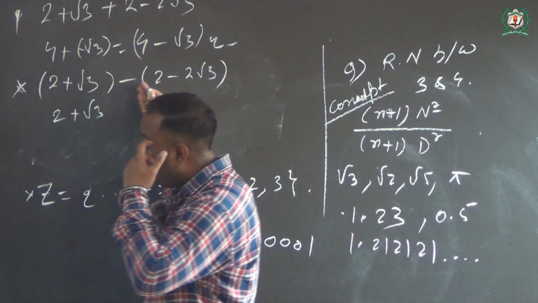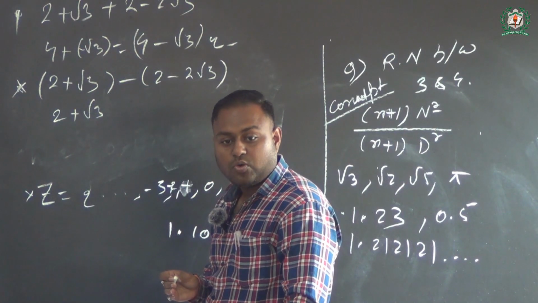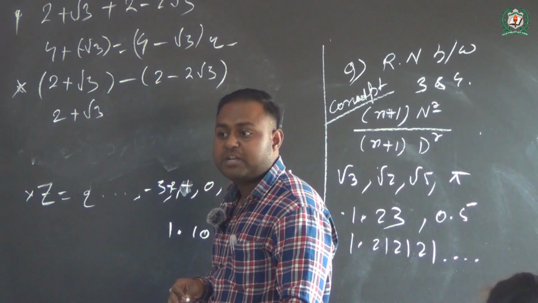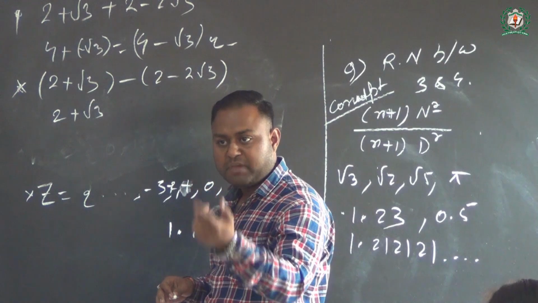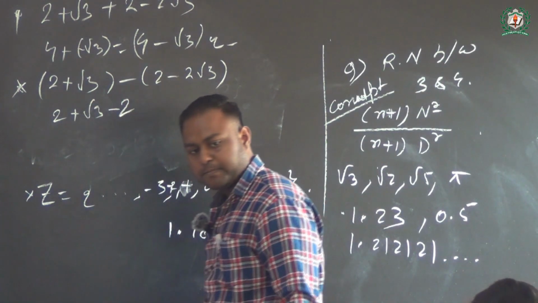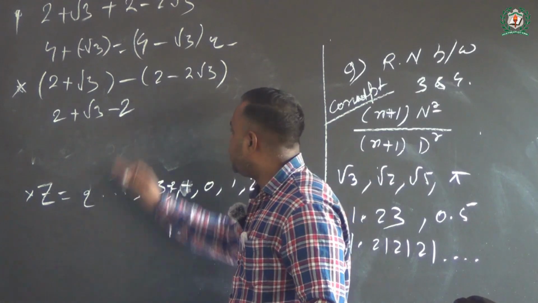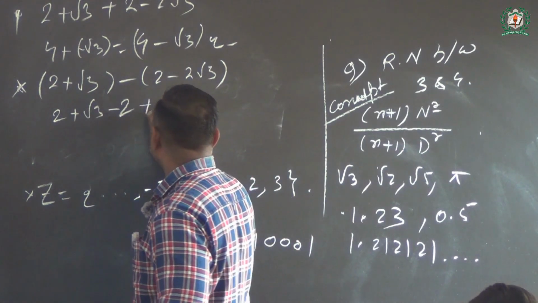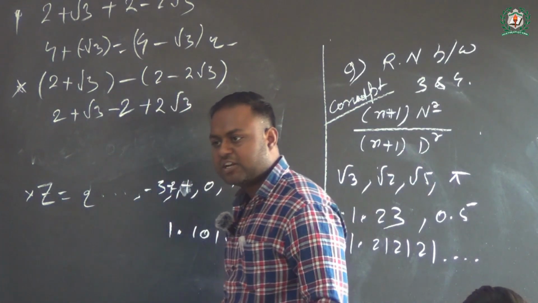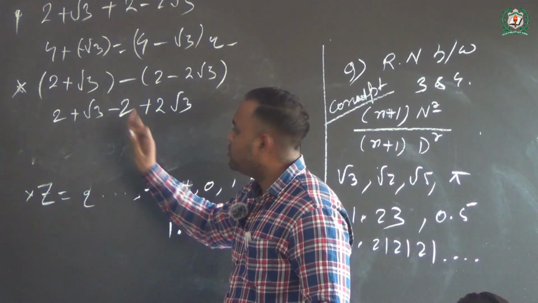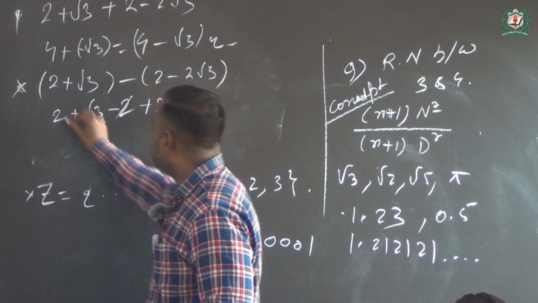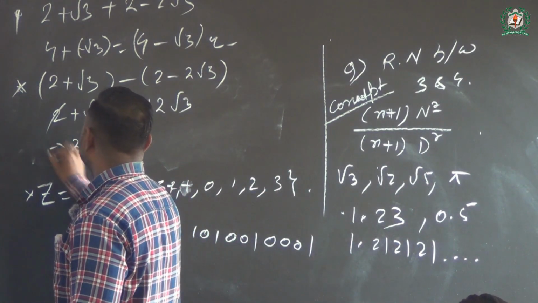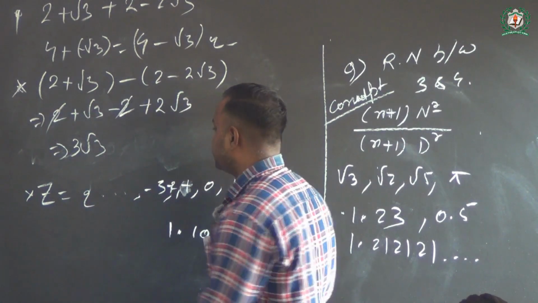Now once we open the bracket, what do we see? The negative sign multiplies with the plus 2, it becomes minus 2. Minus multiplied with minus, what do we get there? Definitely plus, that is 2 root 3. Is that clear class? Now add. 2 minus 2 cancel out and this becomes 3 root 3. Is that clear class? Please note these things down.